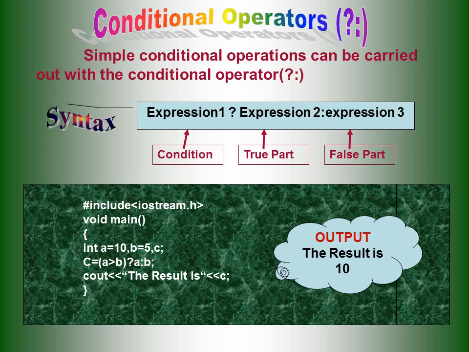Conditional operator. The conditional operator takes expression 1 as a condition, and if it is true, it moves to expression 2. If it is false, it goes to expression 3. This is the conditional operator. Based on the condition, it switches the output statement.